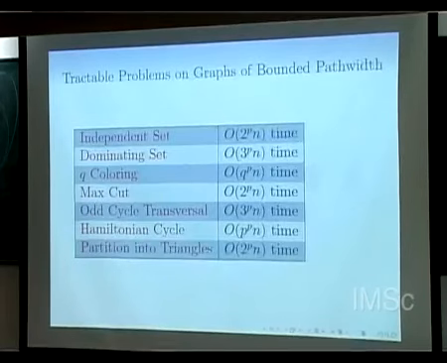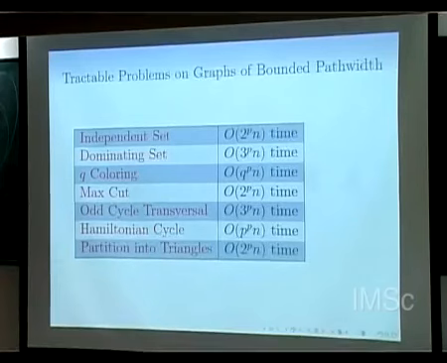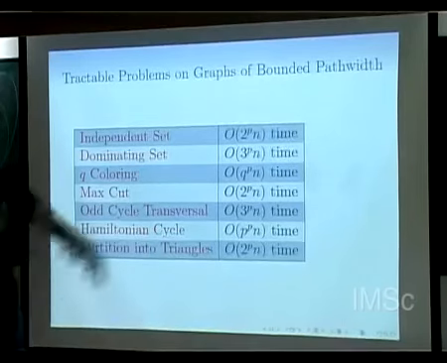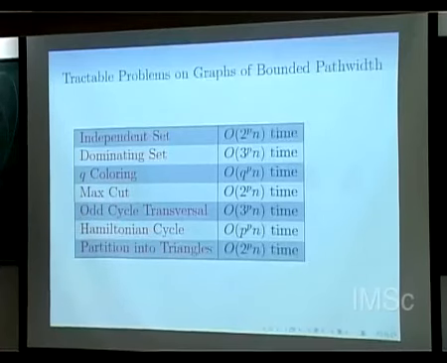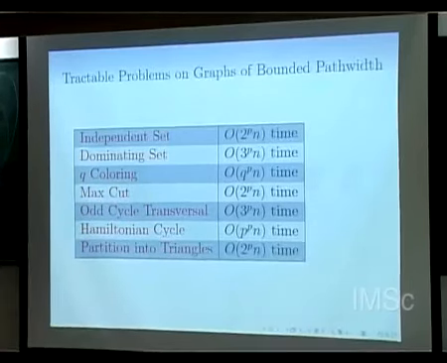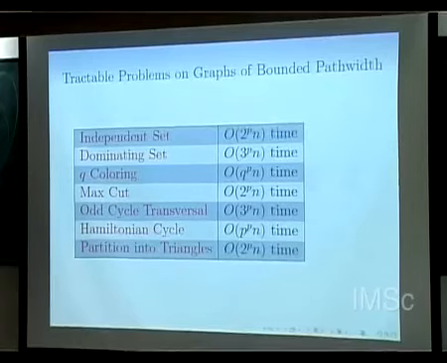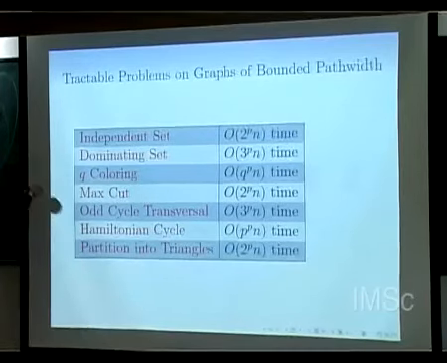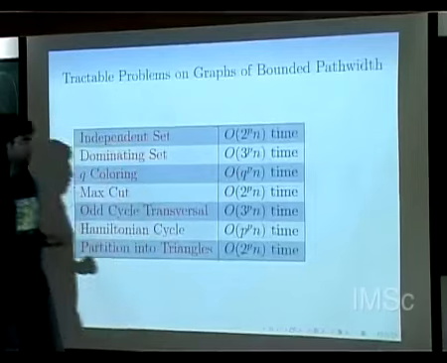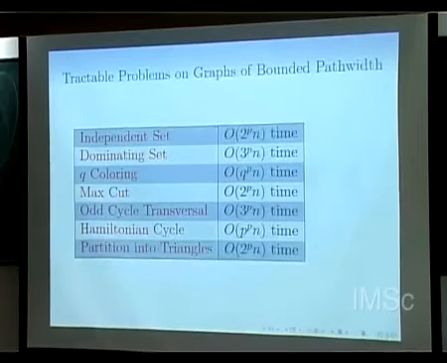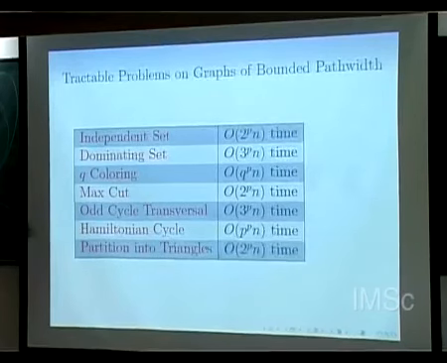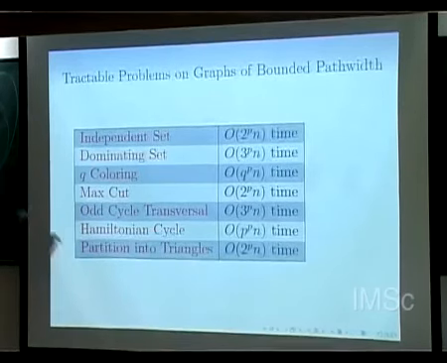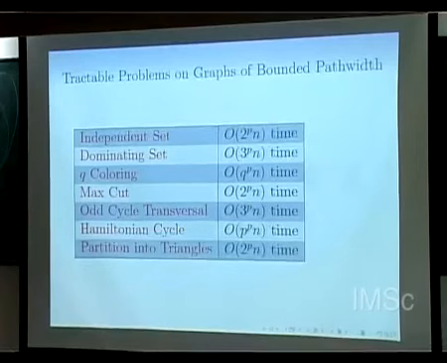And there are many algorithms. Just to give you a flavor, on this class of graphs, you can compute independent set in 2^p n time, dominating set in 3^p n time. If you are looking at whether a graph is q-colorable or not, like 3-colorable, 4-colorable, these problems are NP-hard on general graphs. But on this class of graphs, you can solve them in q^p n. So for example, if p is 5 or 10, this is still constant, and if q is also constant, p is also constant. You can do max cut of a graph in 2^p n. You can do odd cycle transversal in 3^p n.